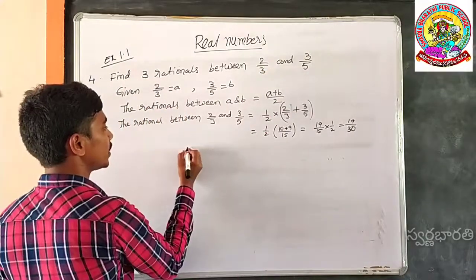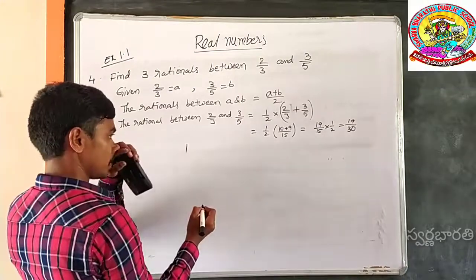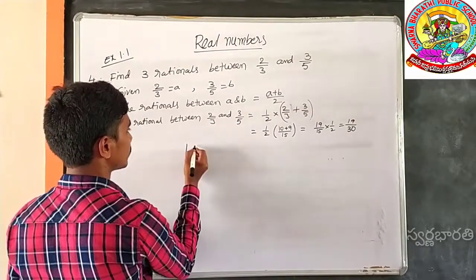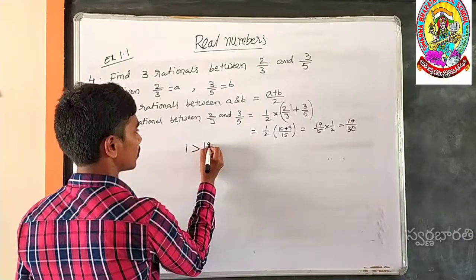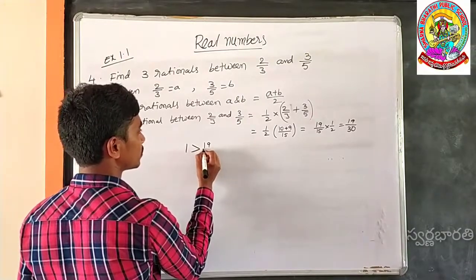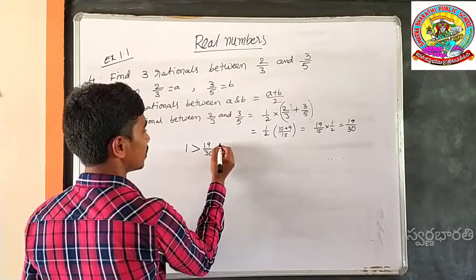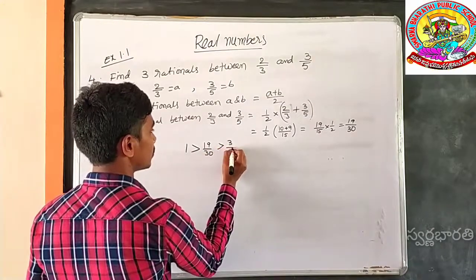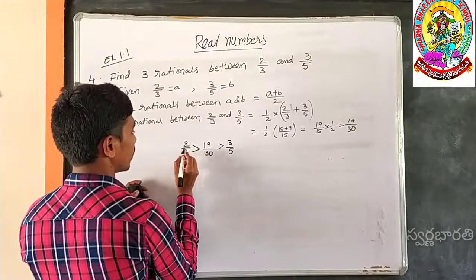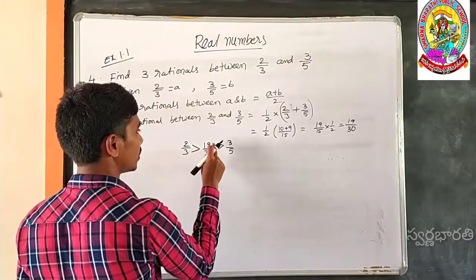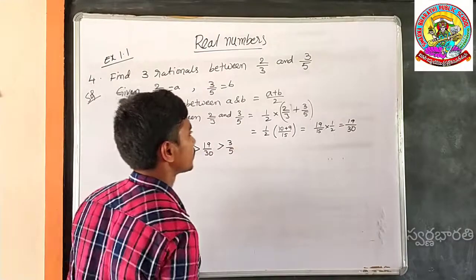So how would it be? 2 by 3 is greater than 19 by 30, which is greater than 3 by 5.